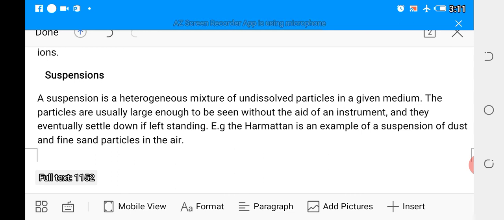That is, the solute can diffuse through a semi-permeable membrane. The solute of a false solution cannot be dialyzed, cannot be made to undergo dialysis. Then the solutes do not scatter light rays for a true solution. The solute can scatter light rays for a false solution, that is, they exhibit what we call the Tyndall effect.